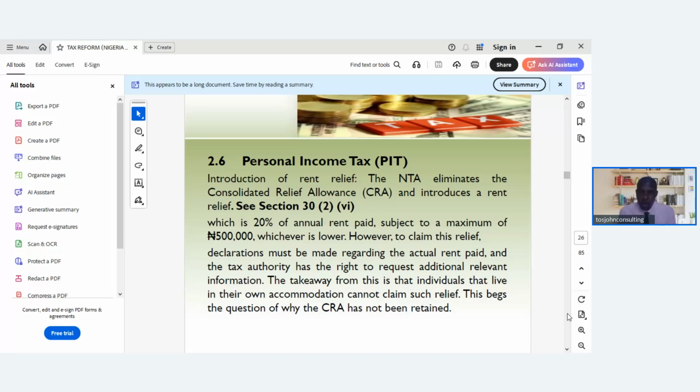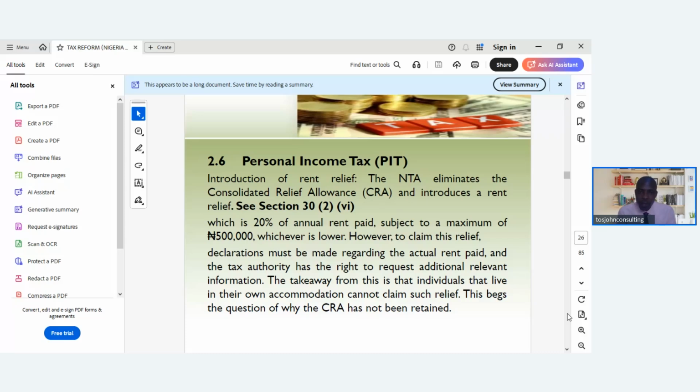So for individual taxpayers, instead of the consolidated relief that we used to have in the current tax that we are using, it has been replaced by rent relief of 20% of annual rent or a maximum of 500,000, whichever is lower, depending on the rent of the taxpayer.